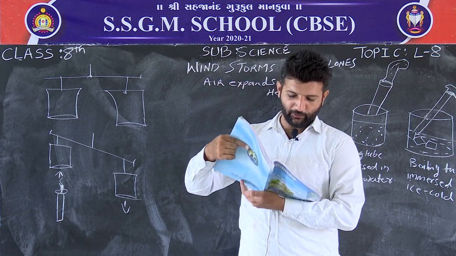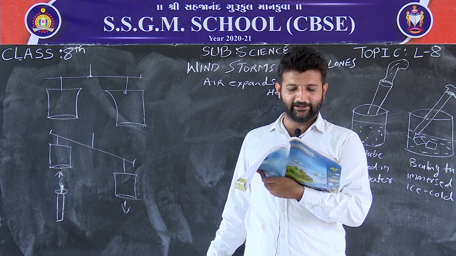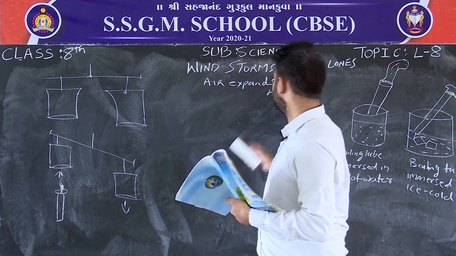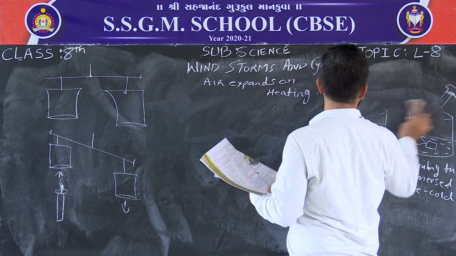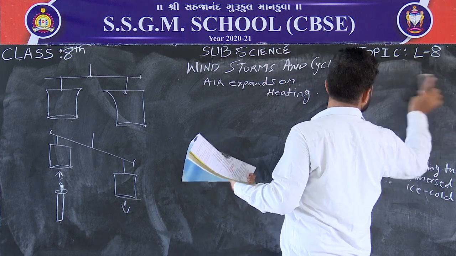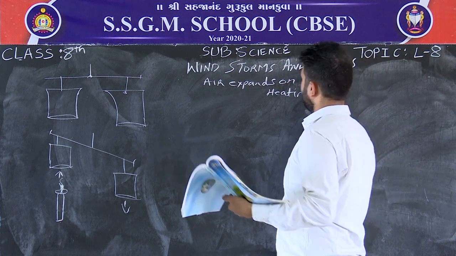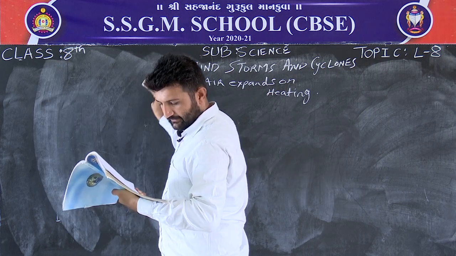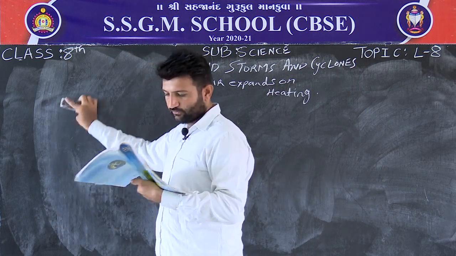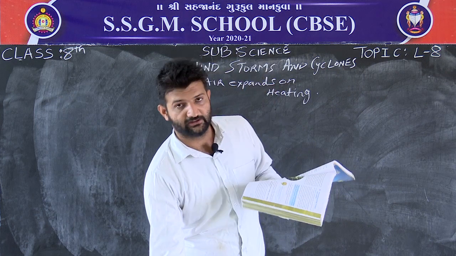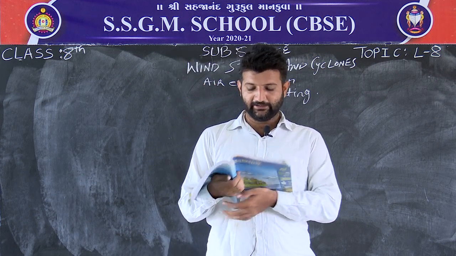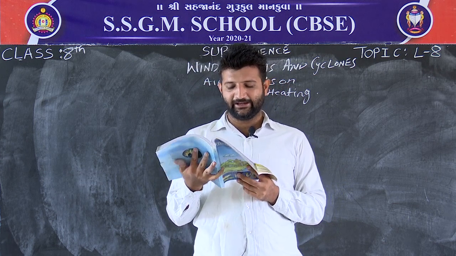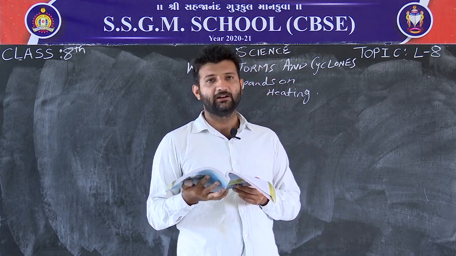So, 8.4: wind currents are generated due to uneven heating of the earth. So, how are wind currents generated? There are two conditions in which wind currents are generated. So, first is uneven heating between the equator and the poles.